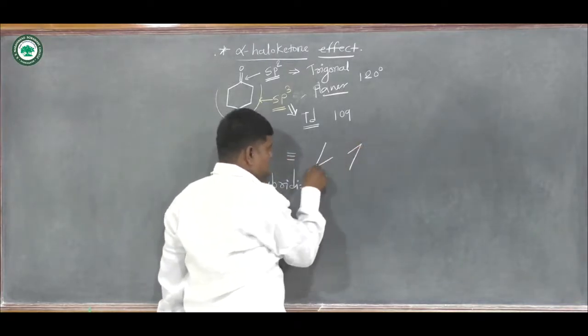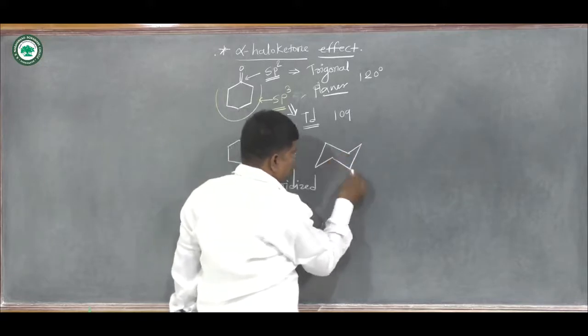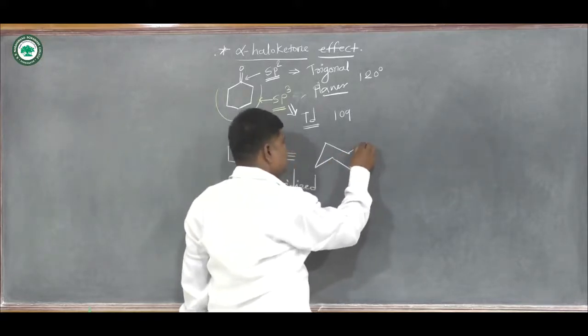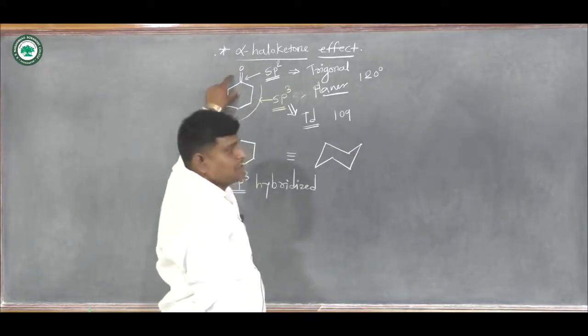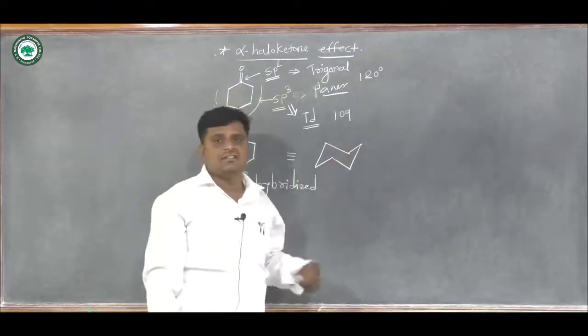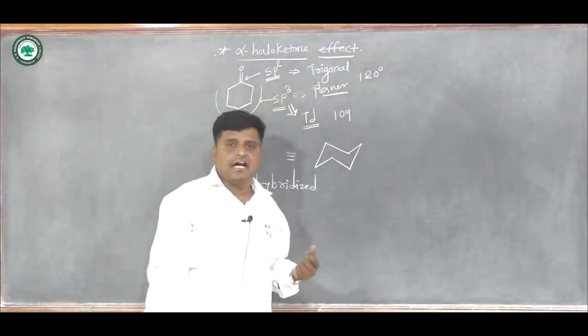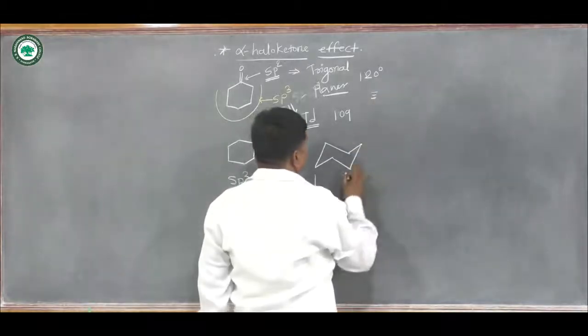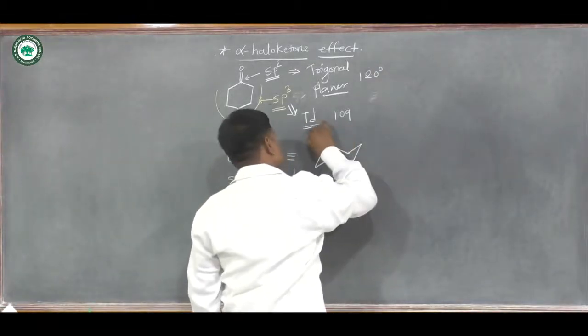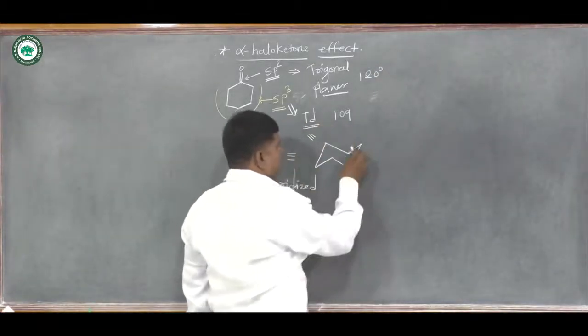Here, suppose this is the chair and this is your first carbon atom, and in this structure we try to convert that first carbon atom into a carbonyl group. Here also we convert it into the carbonyl.